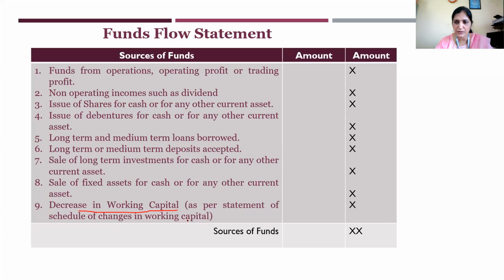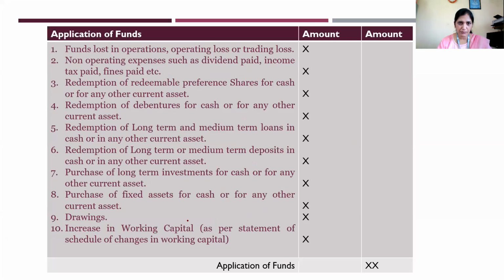This is only one part of the sources of the funds flow statement. This should be continuous, not on 2 pages. In 1 page only you'll be doing this. Below that, as I don't have space over there, I have taken it here, that is applications of funds. Okay, same as I've told you above regarding application of funds.